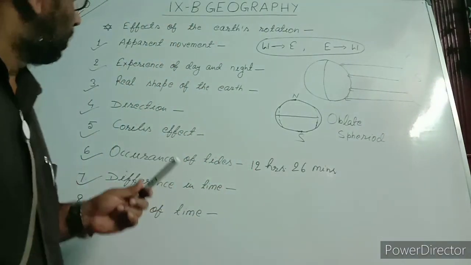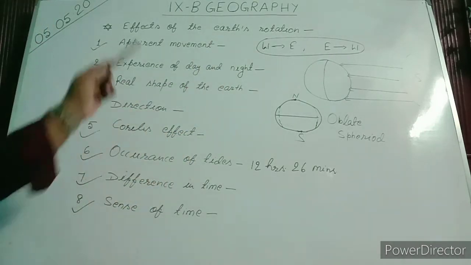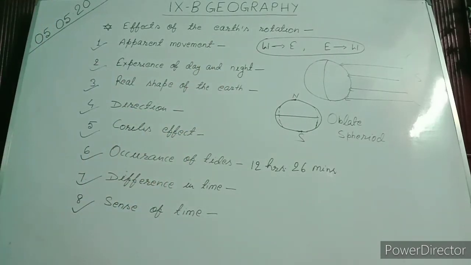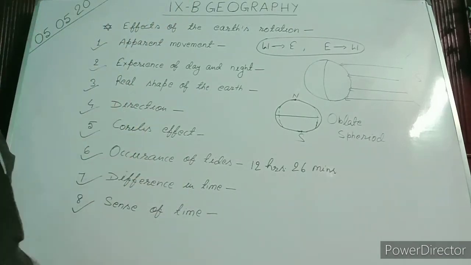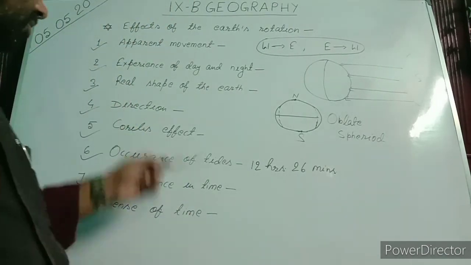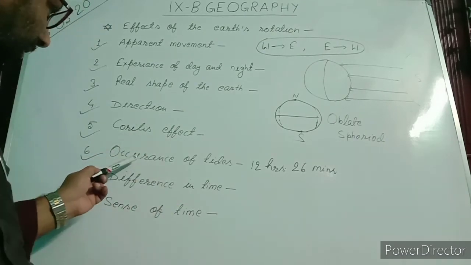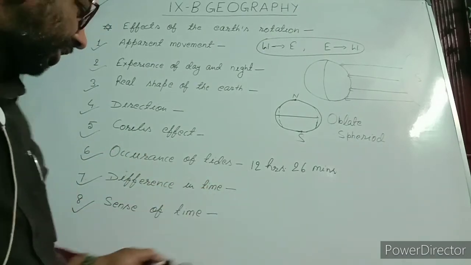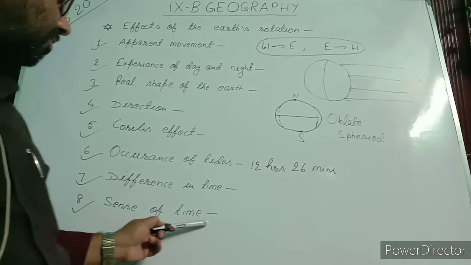So we have these 8 effects of Earth's rotation. The first is apparent movement. Second is experience of day and night. Third is real shape of the earth. Fourth is direction. Fifth is Coriolis effect. Sixth is occurrence of tides. Seventh is difference in time. And eighth is sense of time.